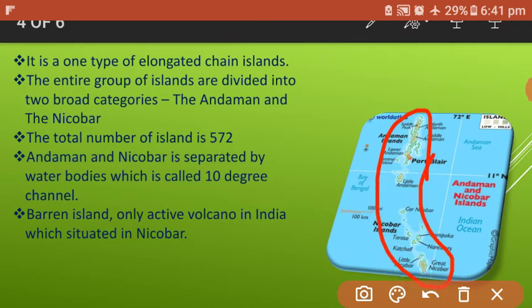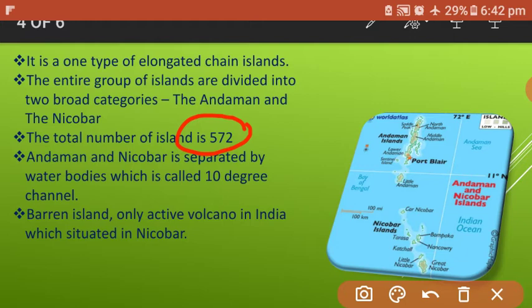This entire group of islands is divided into two broad categories. The upper part is known as Andaman, and the lower part is known as Nicobar. The total number of islands in Andaman and Nicobar is 572. Andaman and Nicobar are divided by a water channel known as the Ten Degree Channel.